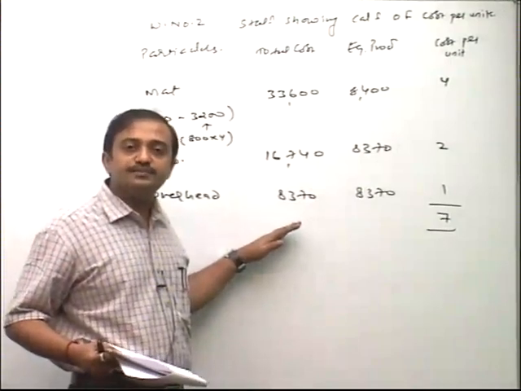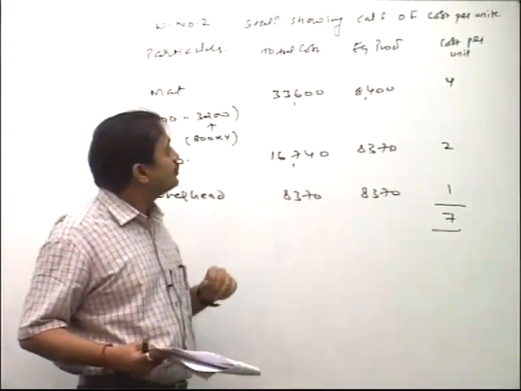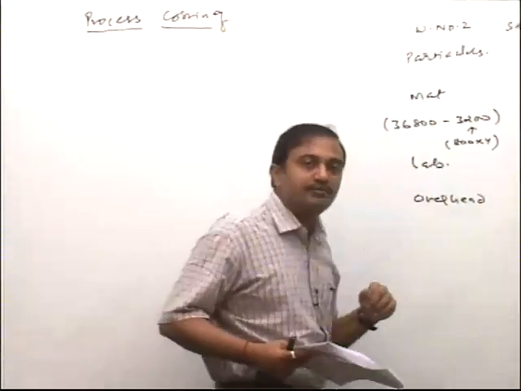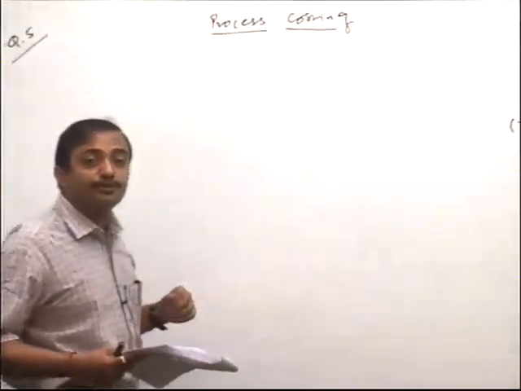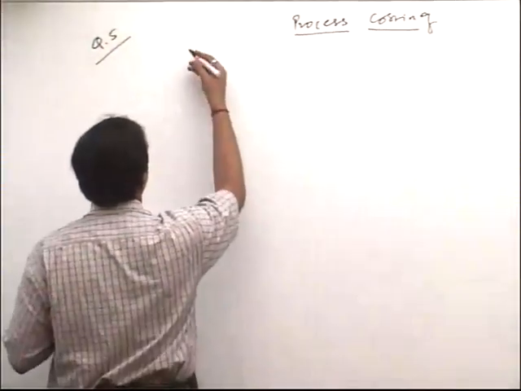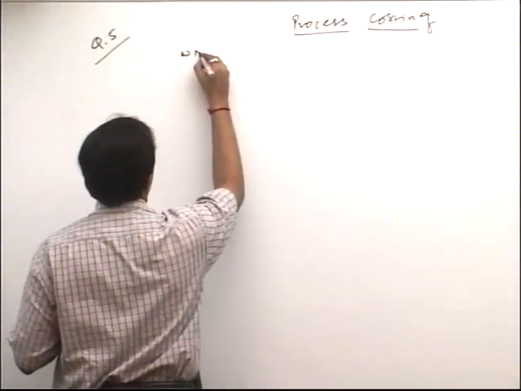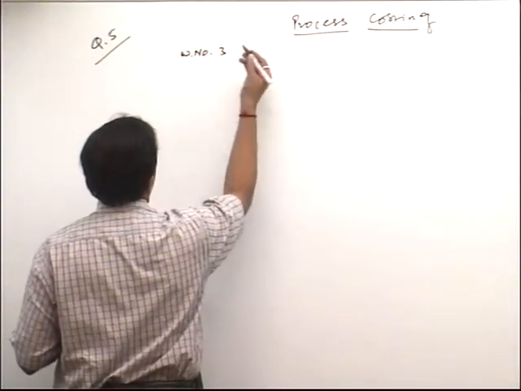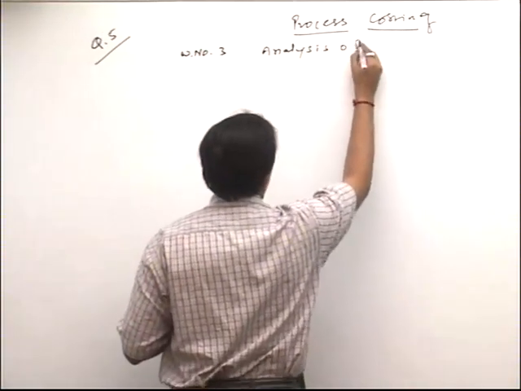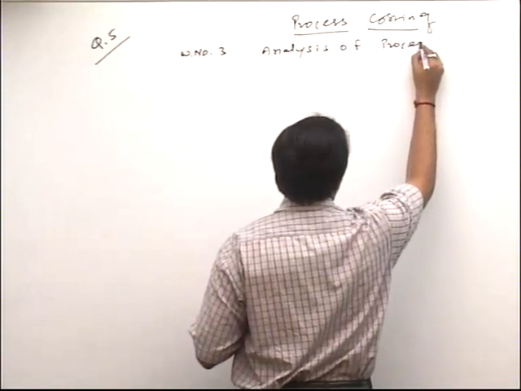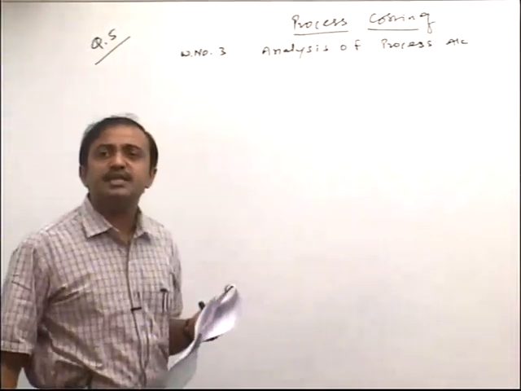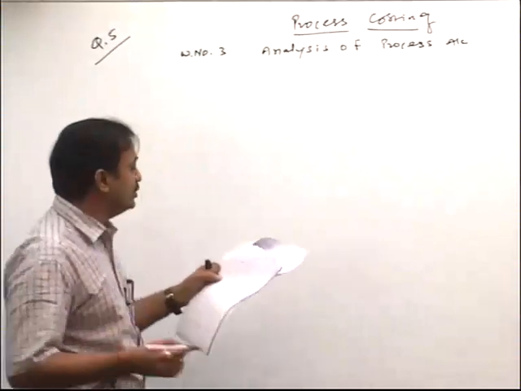Tell me friends, everybody calculate. So this is the statement showing cost per unit. Now I go for working note number 3, that is analysis of process accounts. Please emphasize. Ready friends, sequence remains the same as what I followed in the last question.